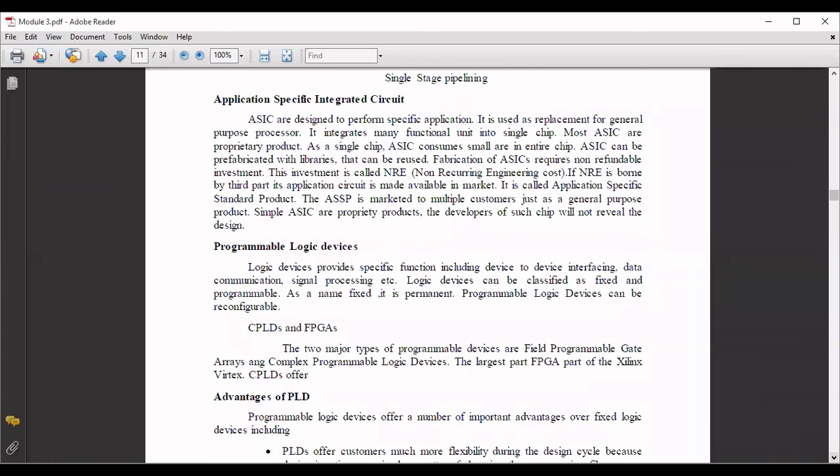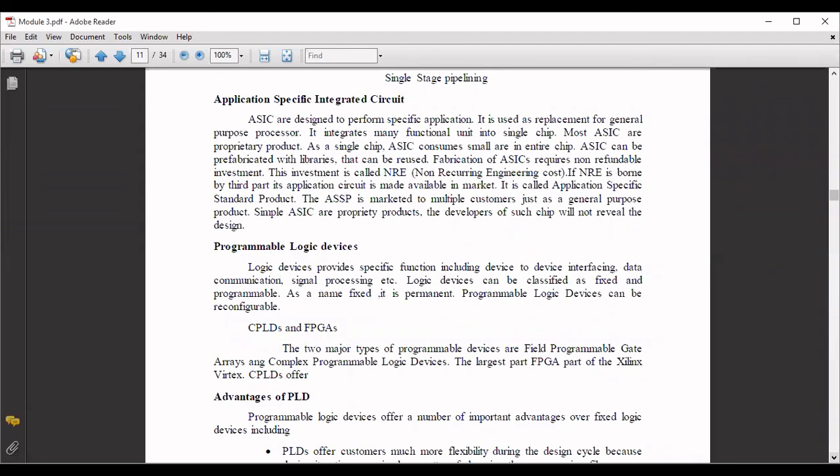They'll be using PLDs in the design process also, that is programmable logic devices. We have seen this last semester when we discussed PLDs, PLA, PAL, all those things. Logic devices provide specific functions, which include device to device interfacing, data communication or signal processing. Logic devices can be classified as fixed and programmable.